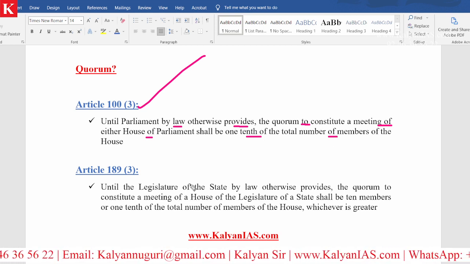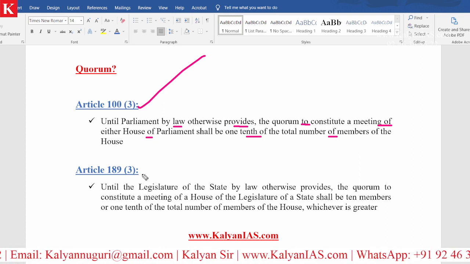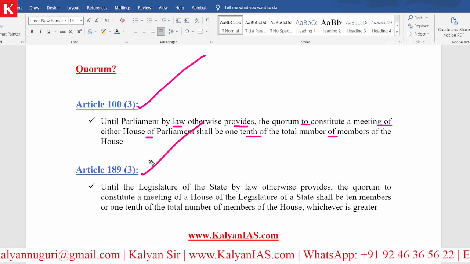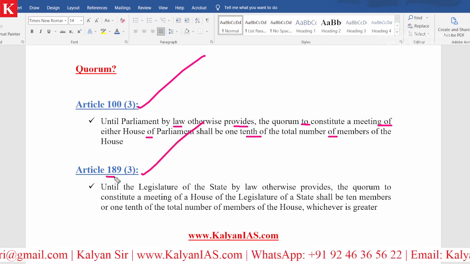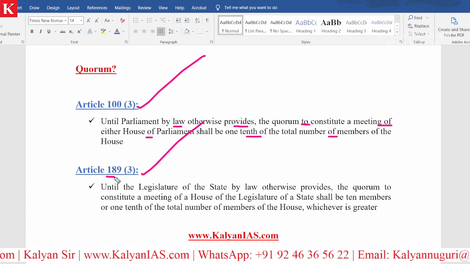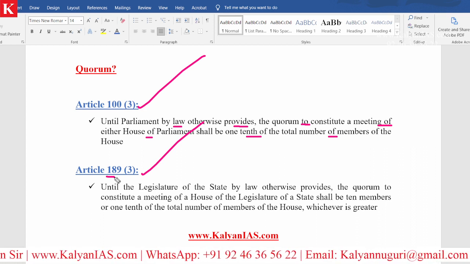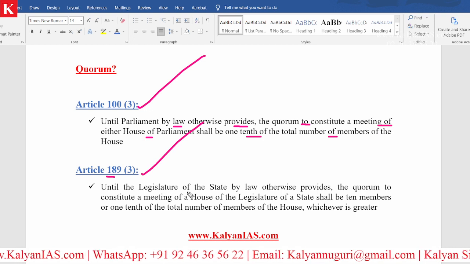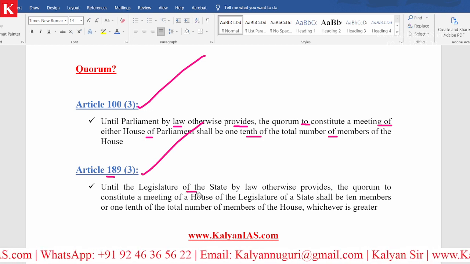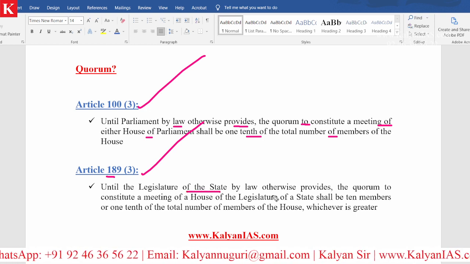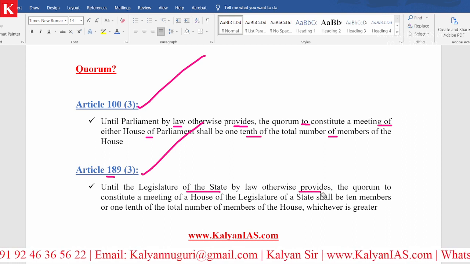In a similar manner, the quorum with respect to the state legislatures is mentioned under article 189 clause 3. Again the same thing, but here you come across until the legislature of the state by law otherwise provides.